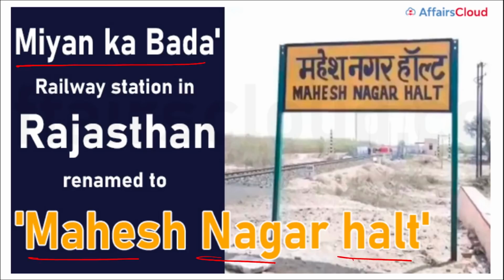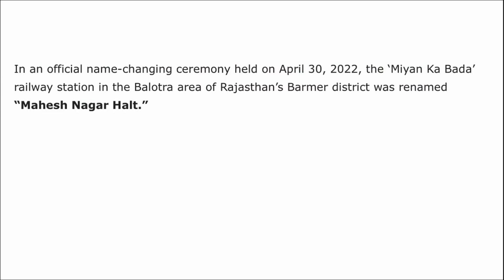Important question. If the question is asked that Mia Ka Bada railway station has been renamed to what? It has been renamed to Mahesh Nagar Halt. And the name of the state in which this railway station is located is Rajasthan. All right. Mia Ka Bada railway station, which is located in Rajasthan, has been renamed to Mahesh Nagar Halt. Important. Pay attention to it.